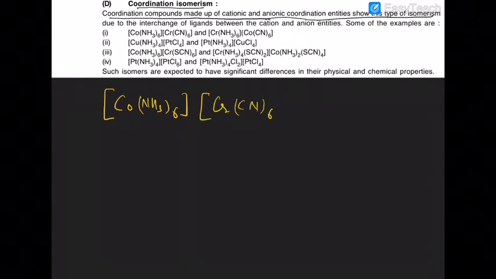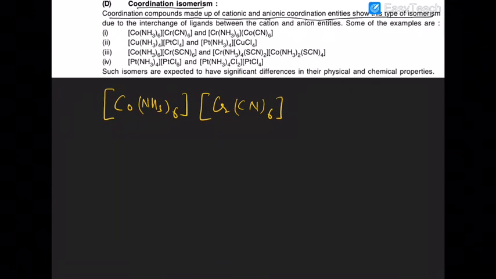You can interchange the ligands between the cationic and the anionic entity. Are you getting that? I can give you one such example. Look at this case. If you have cobalt and hexammine, and chromium in this case, now what can happen?